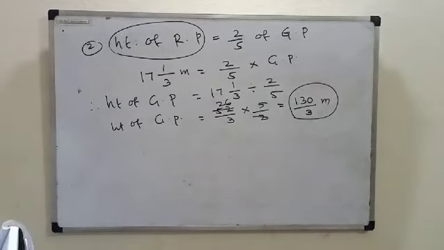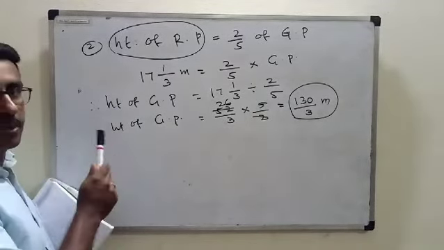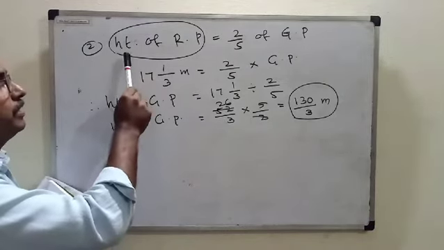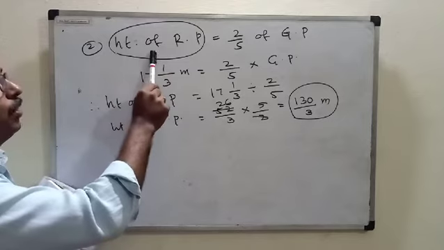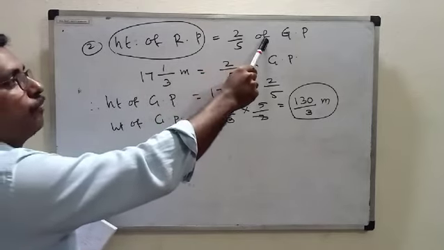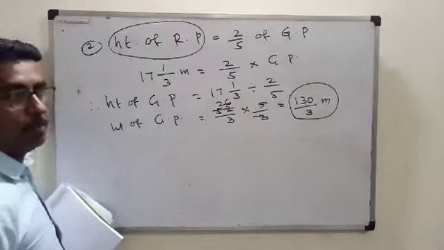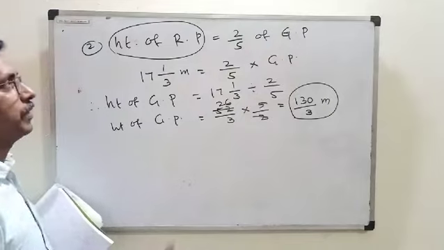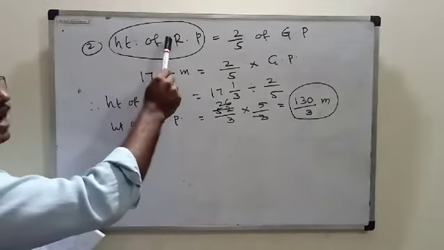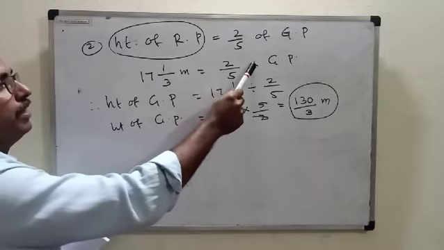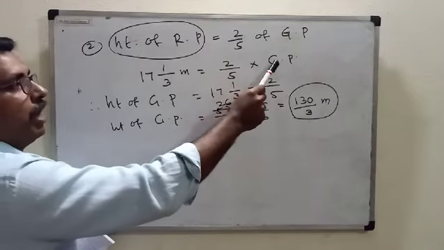Have you understood clearly? See, if you go through the question properly, then you will come to know this one. The first statement is: height of a red pole is equal to 2 upon 5 of that of green pole. Means what? 2 upon 5 of the height of green pole. And this is given now. Height of red pole is given in the question. 17 1 by 3 meter is equal to 2 upon 5 of, means into, height of green pole.